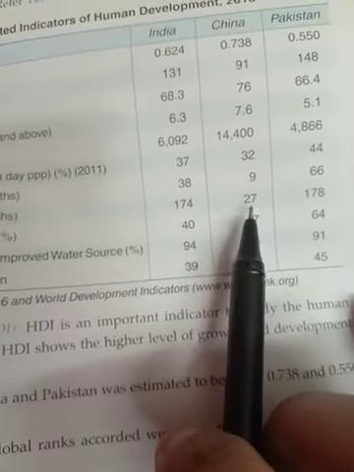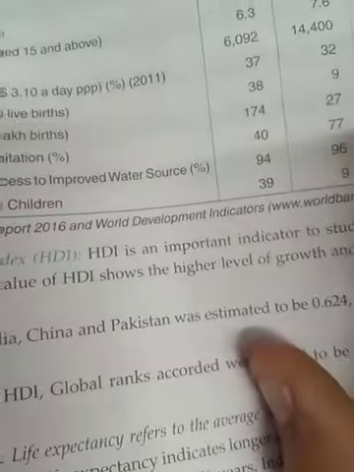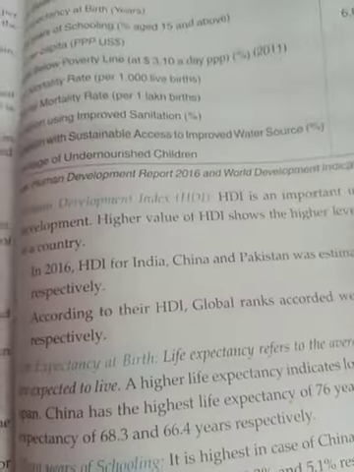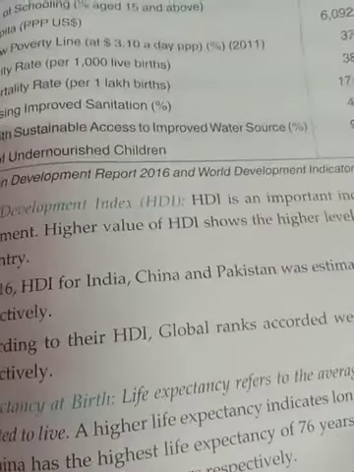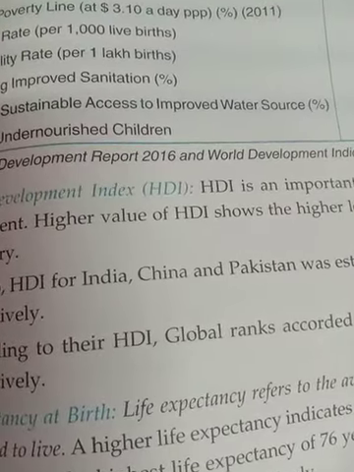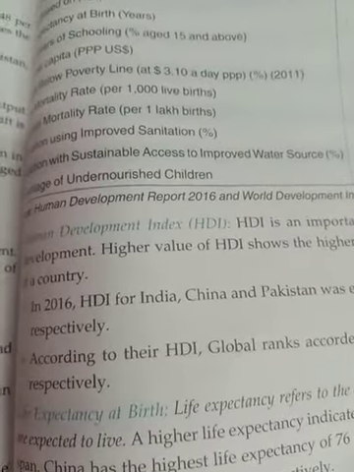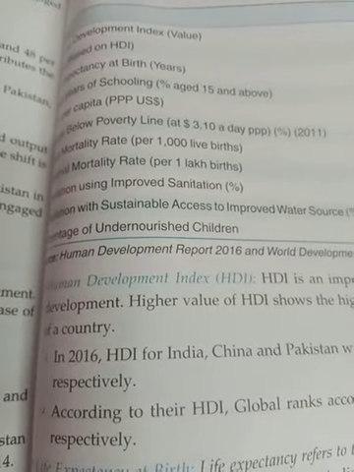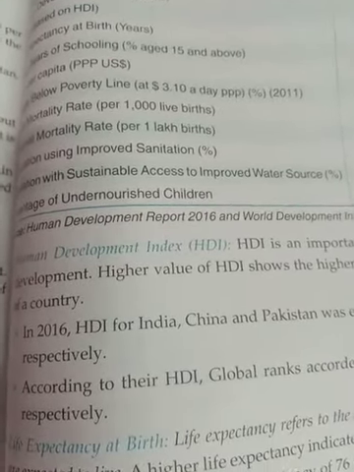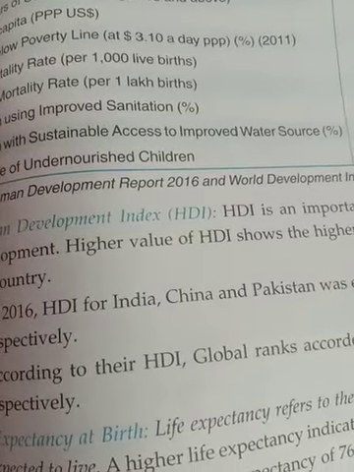So a very low death rate in China compared to India and Pakistan, and very high in India and Pakistan. Likewise you can write down the figures, but for that you should know the data. If they are talking about the human development indicators, then you must learn the data and then mention it. The trend is not easy to judge because lots of indicators are there. So you have to go through at least 5 to 6 data points, so that you can easily write down the trend and the matter regarding this.